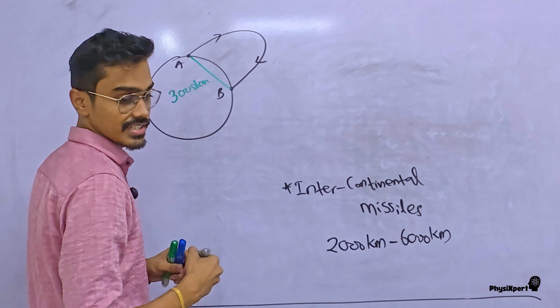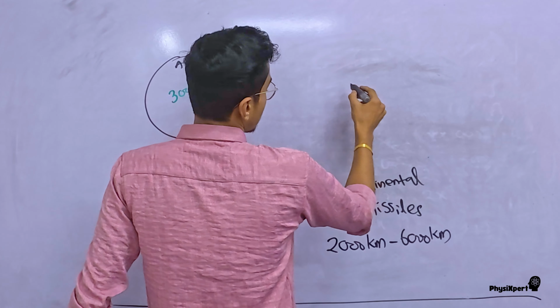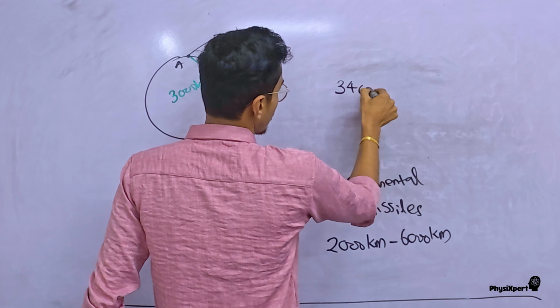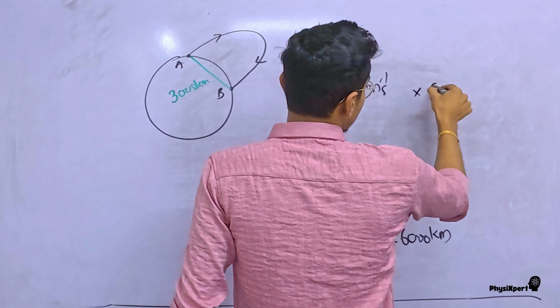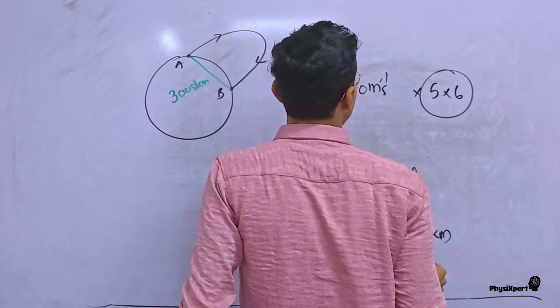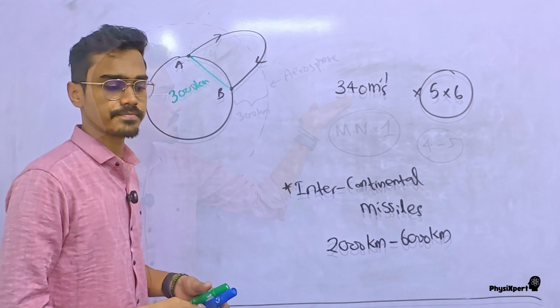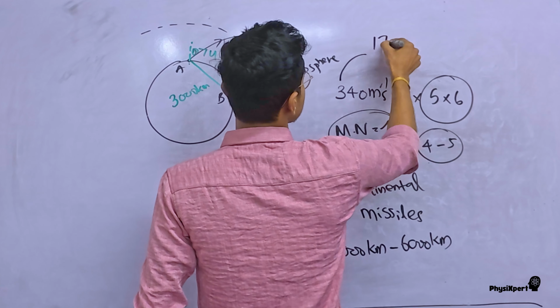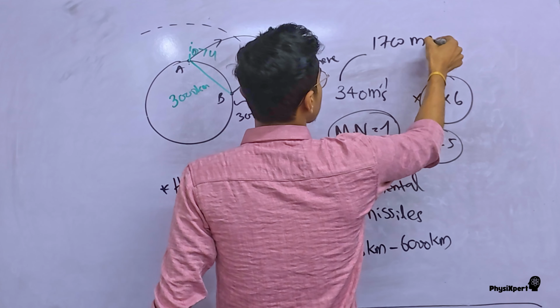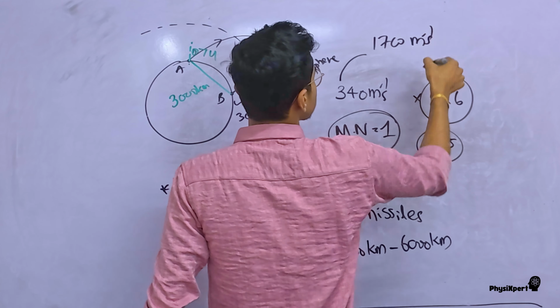And this is the velocity of sound, around 340 meters per second, and they travel around 5 times, 6 times that. 5 times of this means 1700 meters per second, which means 1.7 kilometers per second. They are capable of traveling with that speed when they reach the ground.